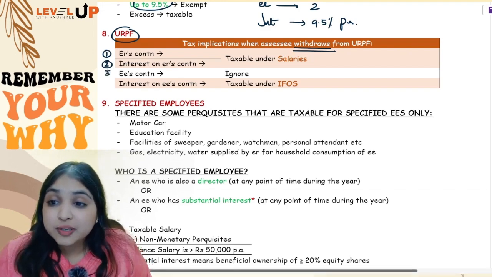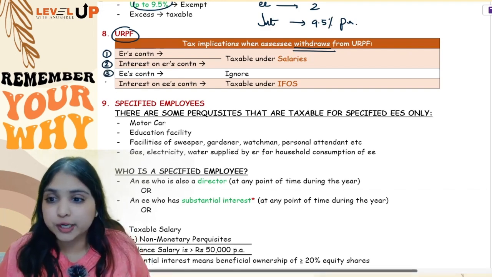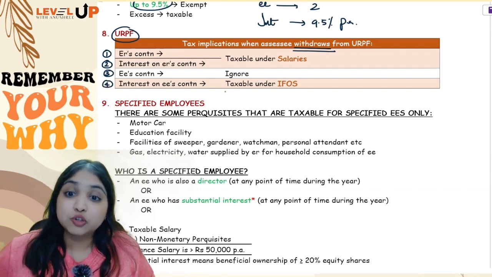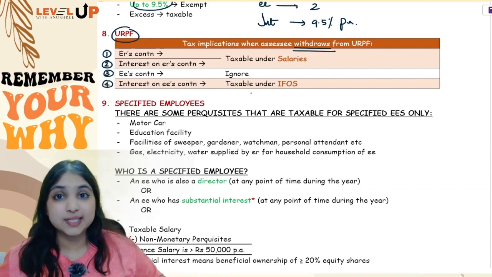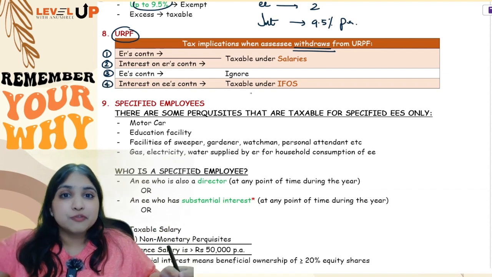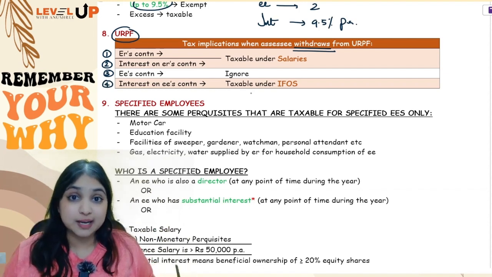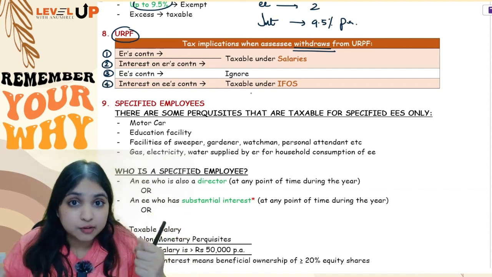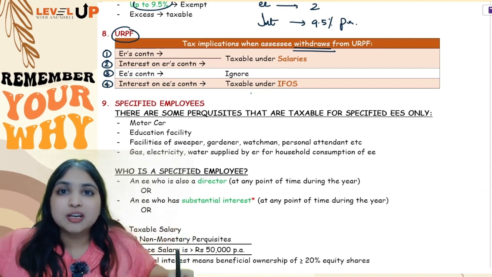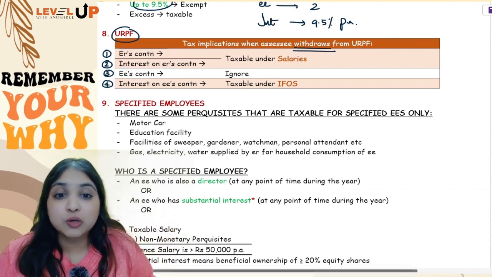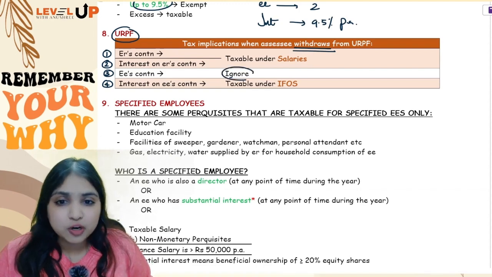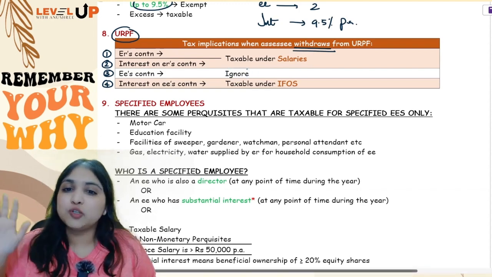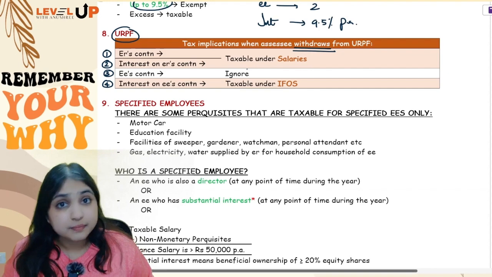Then we will see how much is the employee's contribution, we will fully ignore it. And then interest on employee's contribution, this will be taxed but under the IFOS head. So URPF, only at the time of withdrawal will tax implications arise. We will divide the amount that we are withdrawing into 4 parts. Employer's contribution and interest on employer's contribution will go into the salaries head. Employee's contribution I will ignore, and interest on employee's contribution will be taxed under the IFOS head.